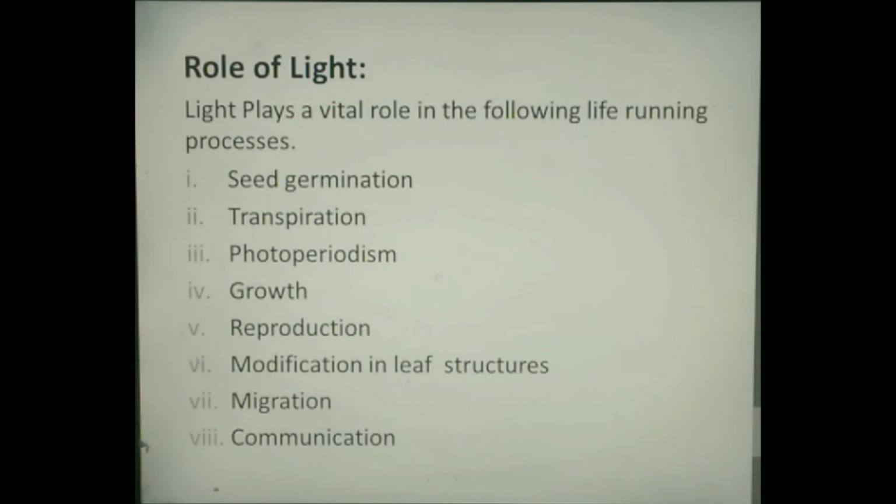Role of light. Light plays a vital role in the following life-running processes: seed germination, transpiration, photoperiodism, growth, reproduction, modification in leaf structures, migration, and communication.